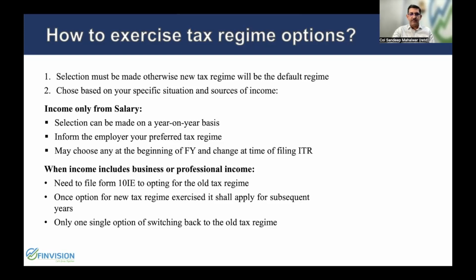Also, in this case, once you exercise your option to opt for the new tax regime, then that tax regime should apply for subsequent years. In the entire life, you will be given only one option to fall back to the old tax regime. So this is what you should note. And this, in the armed forces and the salaried class, will be applicable for the people who have income from futures and options and daily trading, etc., activities, because that income is normally taken as business income.